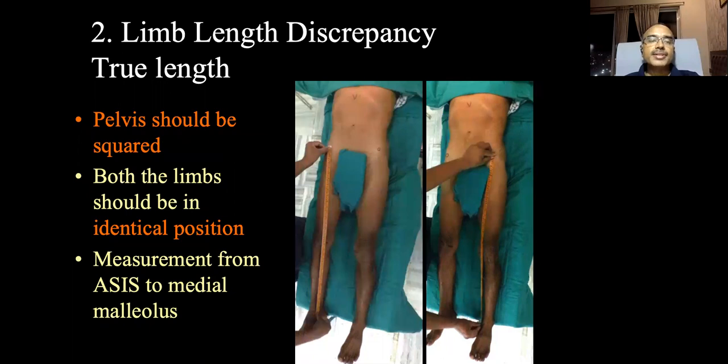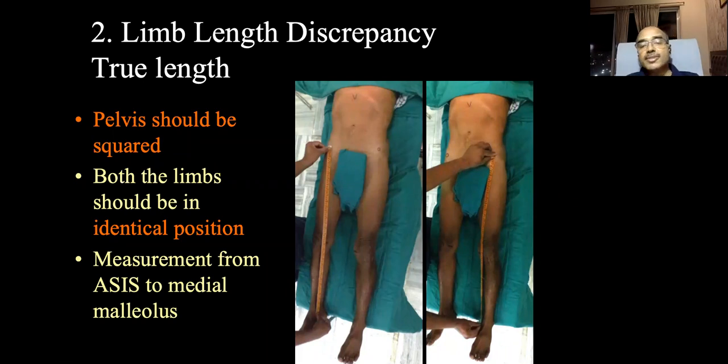Whereas for true length, the pelvis should be squared first. So if there is a coronal plane deformity, first you square the pelvis, by abducting or adducting the limb, and both limbs should be in identical position. That means if there is an abduction deformity, keep the opposite hip in an equal amount of abduction. And if there is an adduction deformity, then keep the opposite limb in an equal amount of adduction and take the measurement.